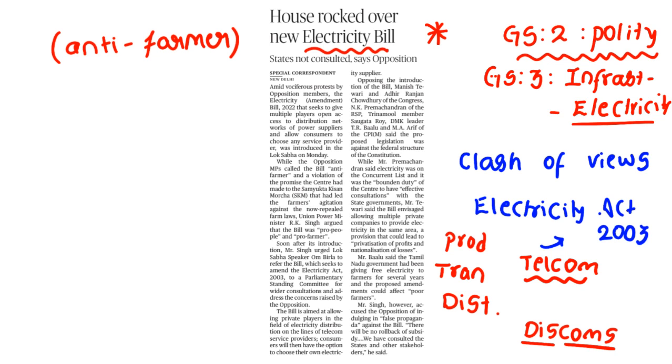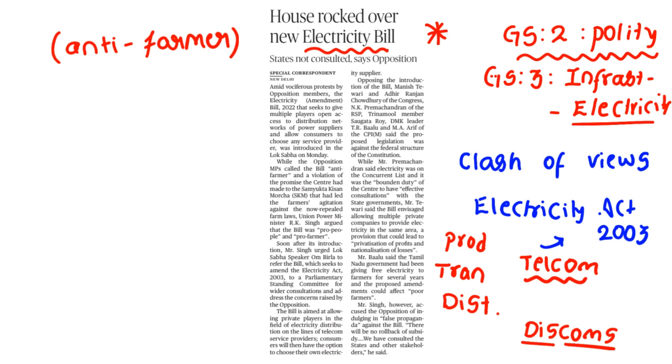So the farmers would have to bear the cost of the electricity. Clear? Government is assuring that you don't need to worry about the farmers. Regarding the farmers, we are going to have separate arrangements. Means the present format actually continues for the farmers, and the remaining things would be covered by the private players. Means to cater the services related to farmers, you are going to have the government players, but for the ultimate consumers, for the ultimate customers, private people are going to come to provide you better and beautiful services.